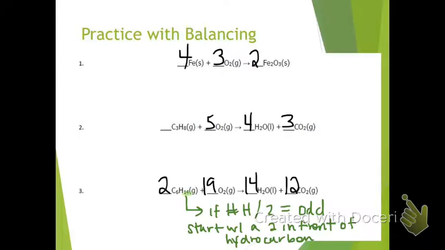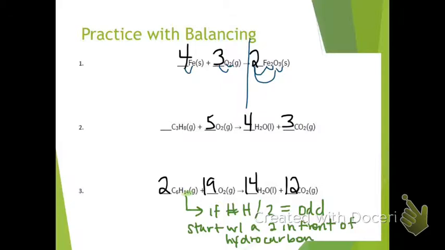So checking out what we have here on number 1, if you started with balancing iron, you might have found that your oxygens did not quite work out, so we had to make them both 6 and go back and correct that iron, so we end up with 4 irons on both sides. So if we take a look here, we have 4 irons. Remember, coefficients times subscript gives us 4 irons. 3 times 2 is 6 oxygens, and 6 oxygens on our reactant and product side.